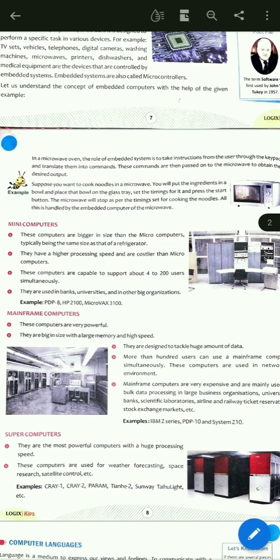Okay, so examples of these computers are PDP-8, HP 2100, Micro Vax 3100. Okay, these are the examples of mini computers.